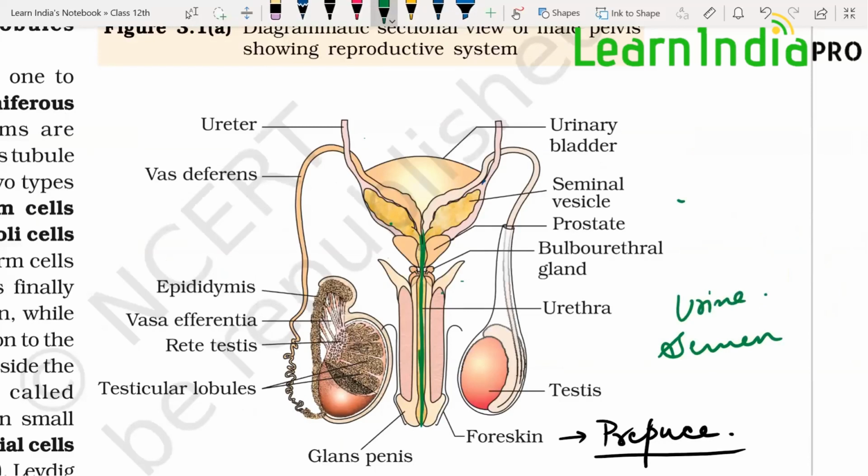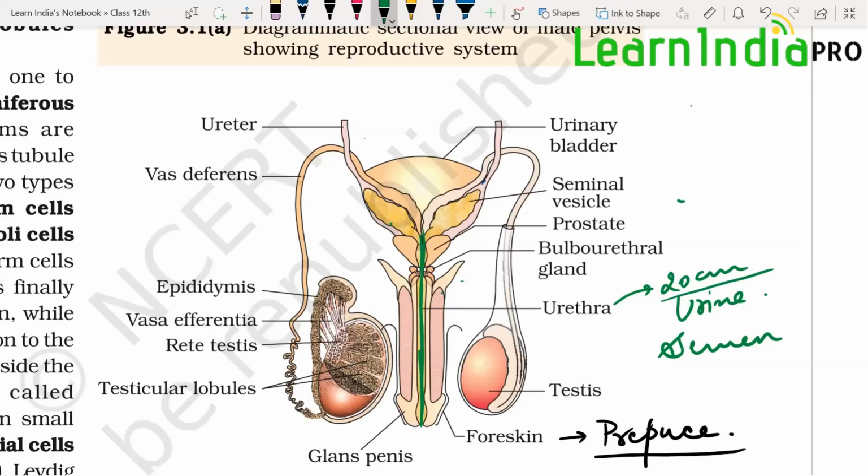In case of males, the urethra is very long. It is measuring about 20 centimeters. But in case of females, it is very short. Therefore, the female urethra is very easily prone to infections, bacterial infection or any yeast infection. But the male urethra is not much prone to infections because it is very long. Okay, next thing is the urethra is divided into three parts.